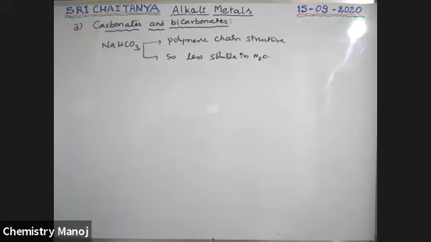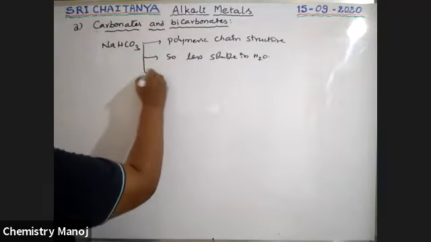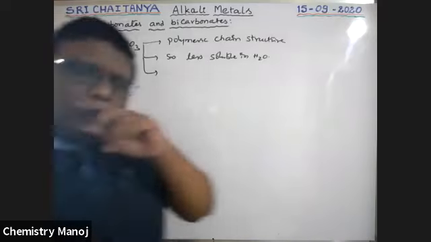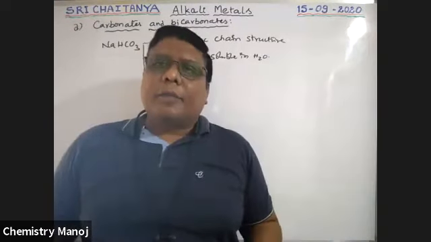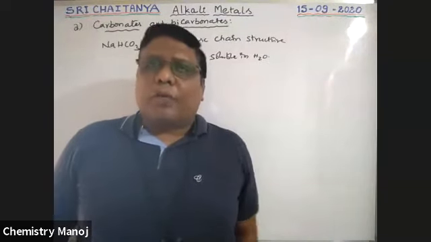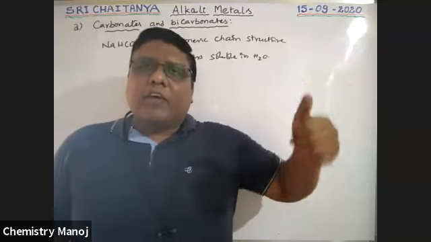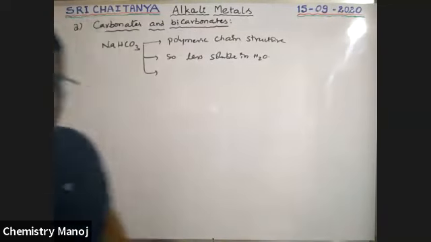Because of this concept, sodium carbonate is prepared in the ammonia Solvay process. It is the main principle involved in that ammonia soda process.